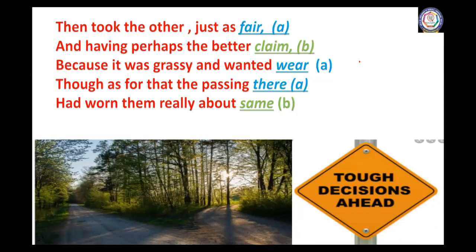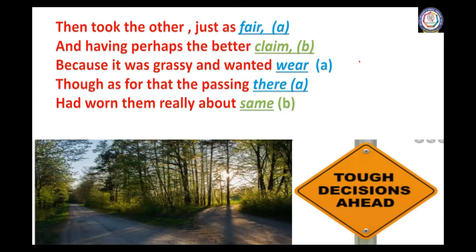We must understand that here the path is grassy. When would the road be grassy, children? Only when nobody has walked on it would the path be grassy. So, "wanted wear" means that when the author saw the second road, he felt as though the grass and the road were longing for somebody to walk through them.